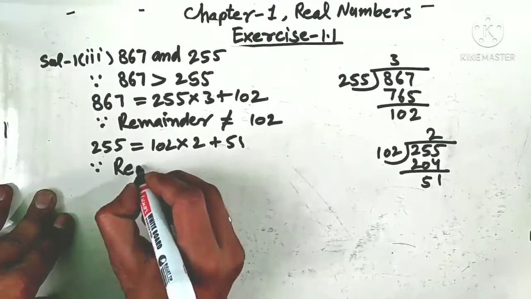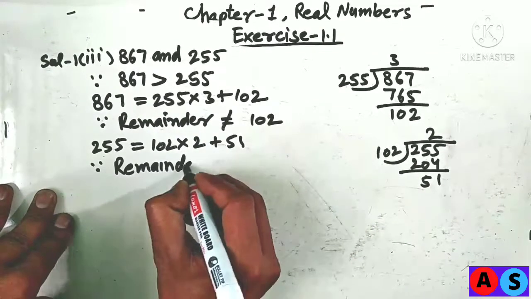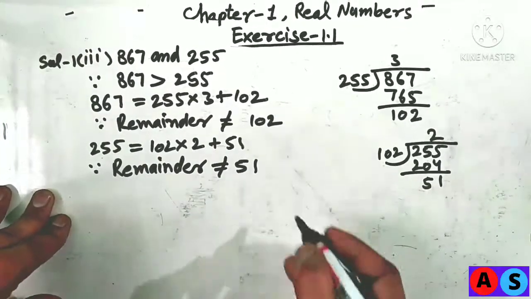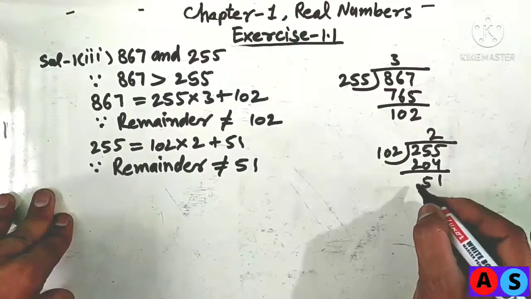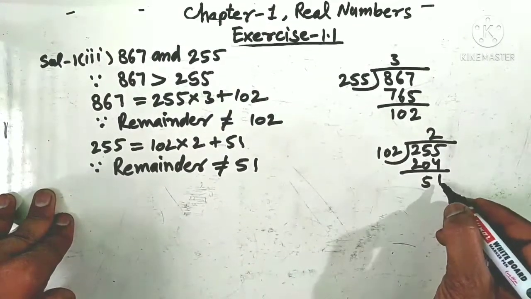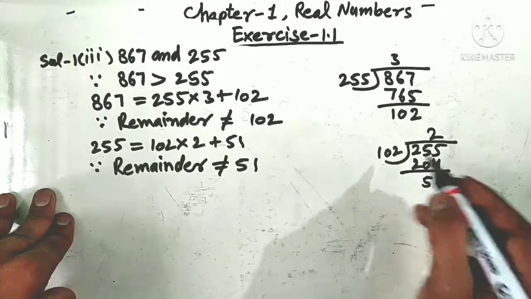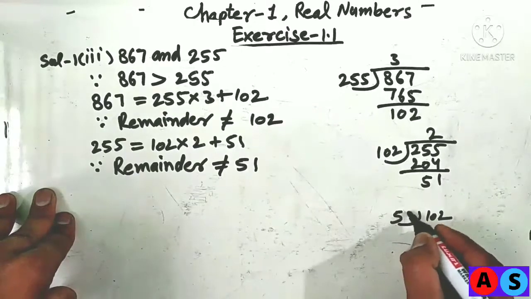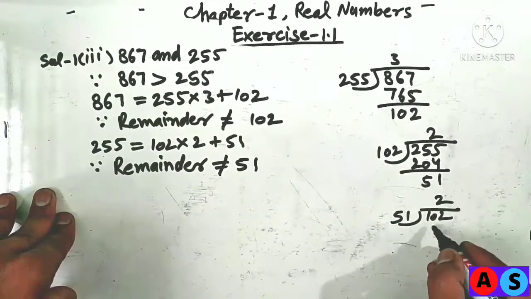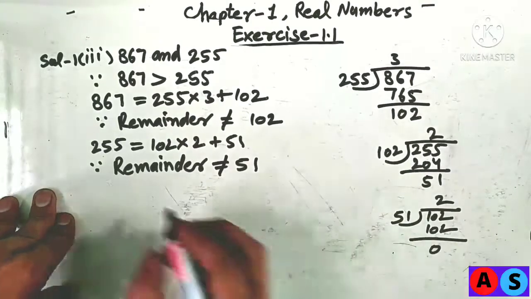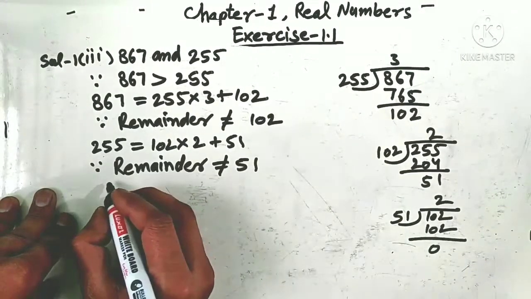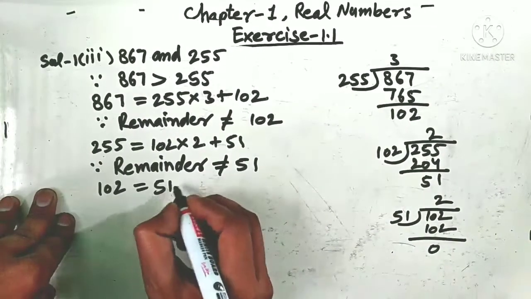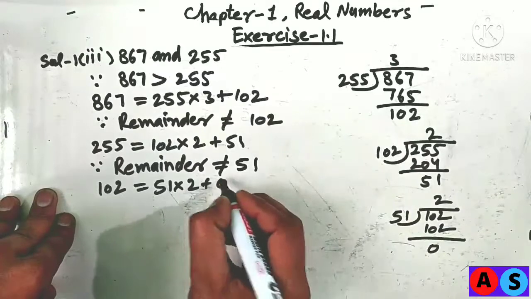Since the remainder is 51, which is not equal to 0, we will proceed. In this case, when the remainder is not 0, the remainder will be the new divisor and the divisor will be the new dividend. So we divide new dividend 102 by new divisor 51. It will go 2 times, remainder 0. So by Euclid's division algorithm, dividend 102 is equal to divisor 51 into quotient 2 plus remainder 0.